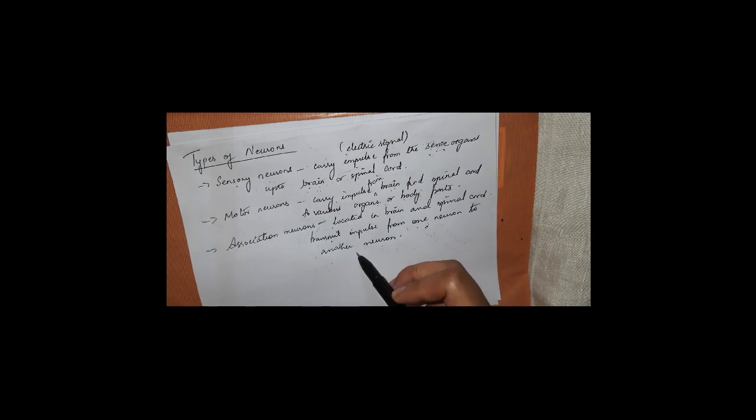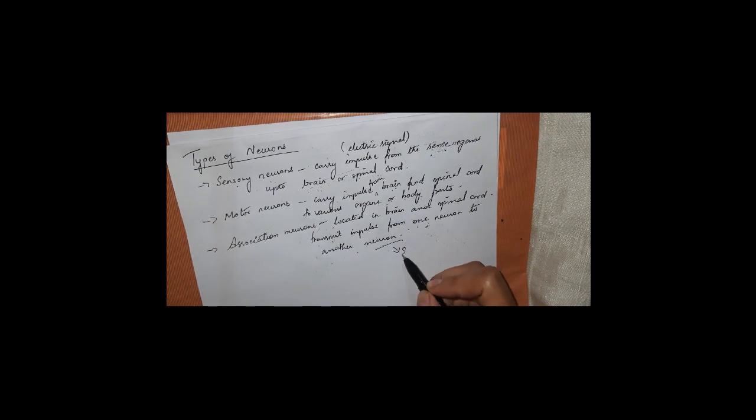Where one neuron communicates with another neuron while transmitting the impulse, that process is known as synapses. How does synapses occur? You can refer to your book, page 92.